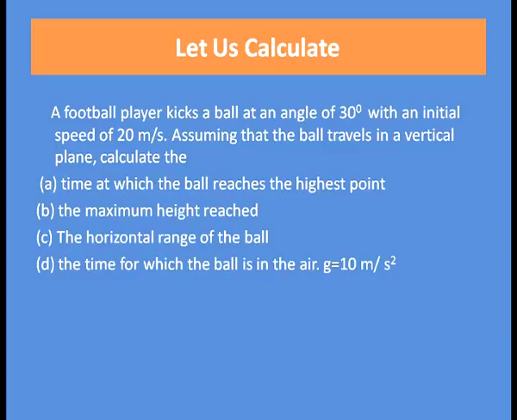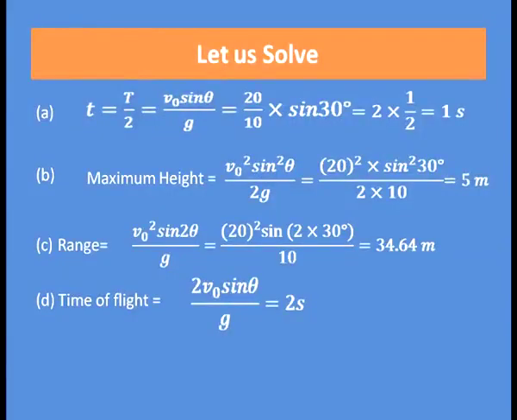So, now let us find the solution. As we know, the time required to reach the maximum height t equal to the total time of flight divided by 2, that is capital T by 2, which is equal to v 0 sin theta divided by g, and v 0 equal to 20 meters per second, it is given, g equal to 10 meters per second square.